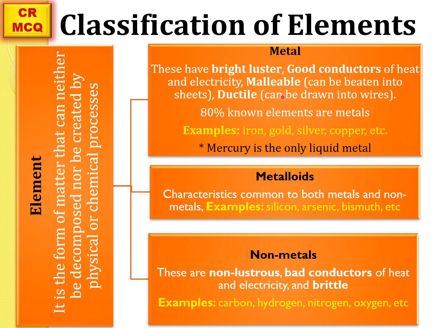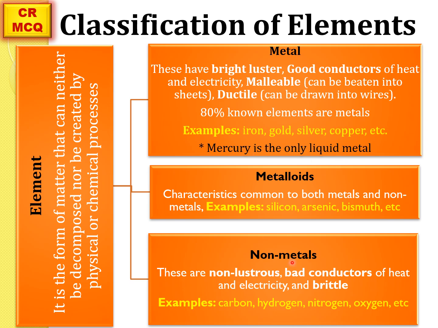They can be beaten and converted into sheets. They are ductile, which means they can be drawn into wire. 80% of elements are metals. Mercury is the only liquid metal.